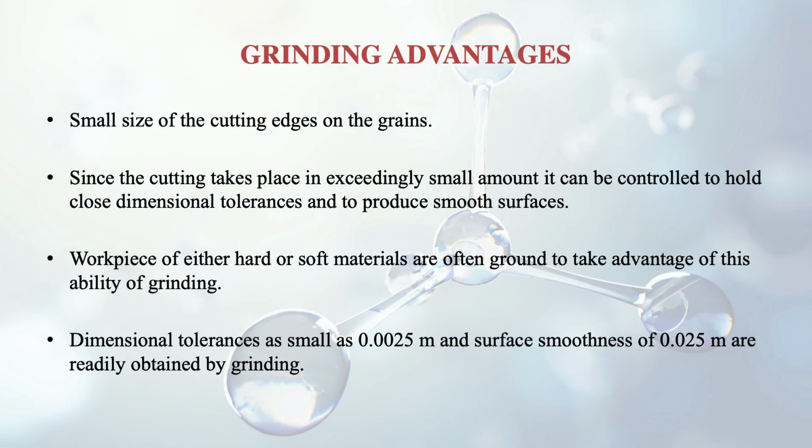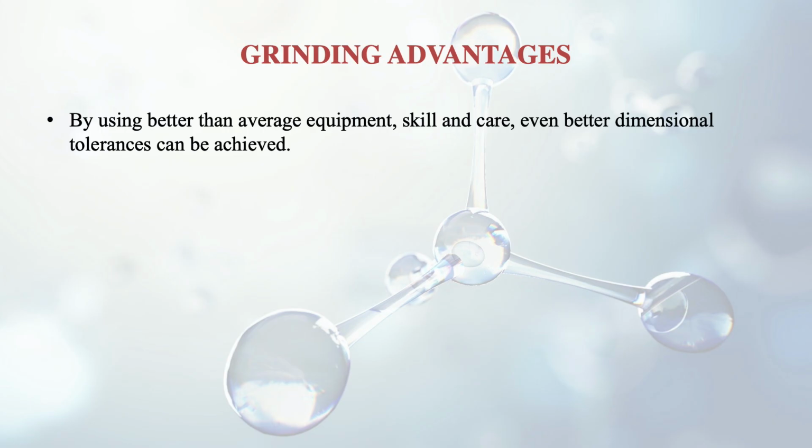Dimensional tolerances as small as 0.0025 mm and surface smoothness of 0.025 mm are easily obtained by grinding. Like told earlier, very small sizes or smoothness can be maintained. By using better than average equipment, skill and care, even smaller tolerances can be achieved.